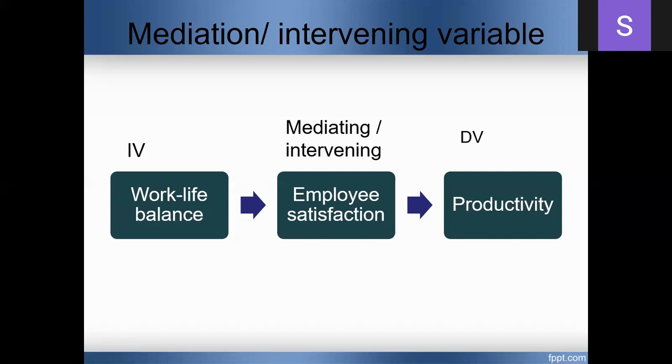So here productivity or loyalty becomes the dependent variable, and the intermediate variable is called the intervening variable or the mediating variable. Is it clear to all of you?